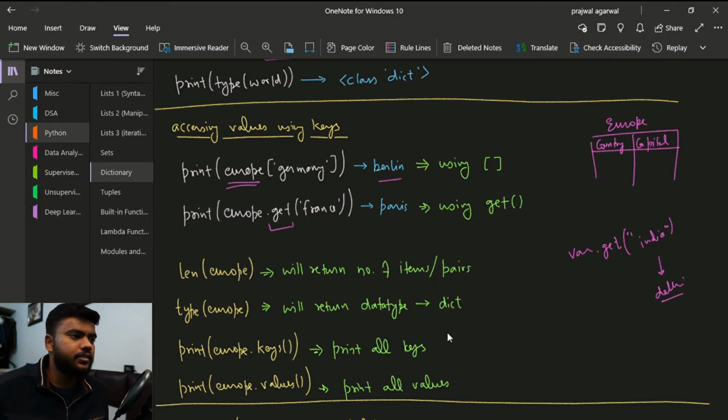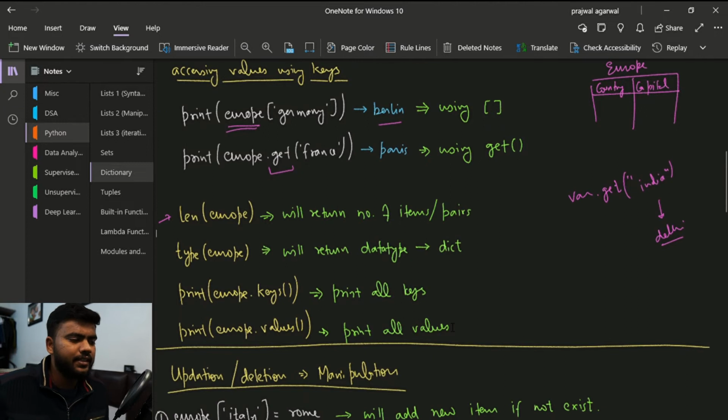Now there are some other functions that we can perform on dictionaries. The first function is the length function. It is len, and inside the bracket you pass the name of the dictionary. The function is going to return how many pairs you have.